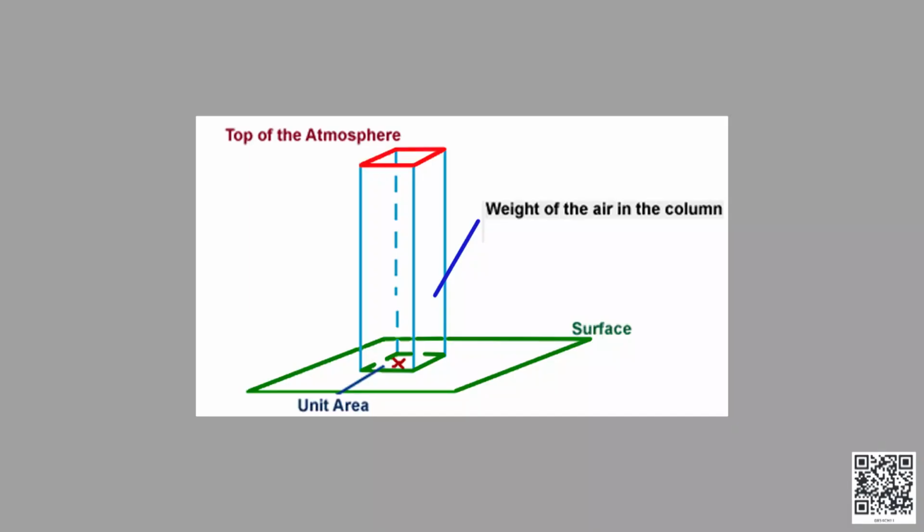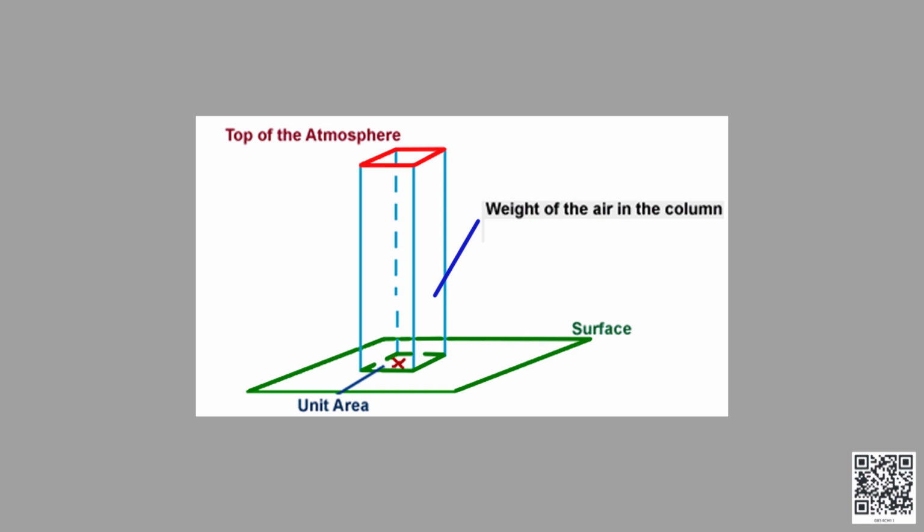Consider a point x on a surface. Imagine an air column of unit area of cross section. Let this column extend from point x up to the top of the atmosphere. This column of air of unit area of cross section will have a certain weight.